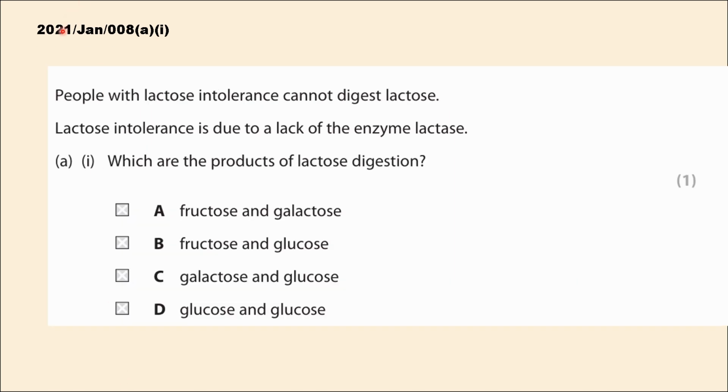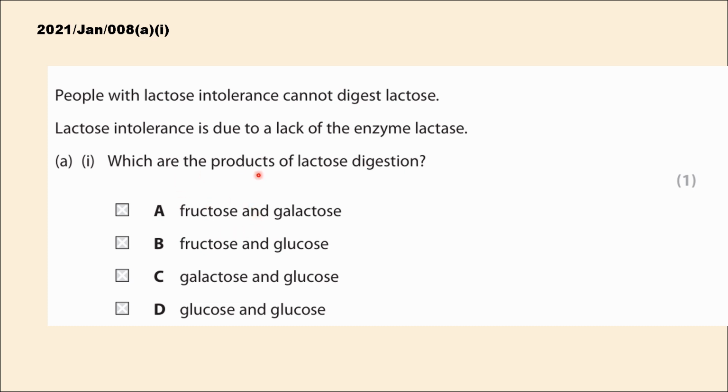The next question is from the January 2021 paper and it's once again about lactose. The statement reads, people with lactose intolerance cannot digest lactose, and lactose intolerance is due to a lack of the enzyme lactase. The question asks, which are the products of lactose digestion? This is a straightforward question and it's similar to the one we just discussed.